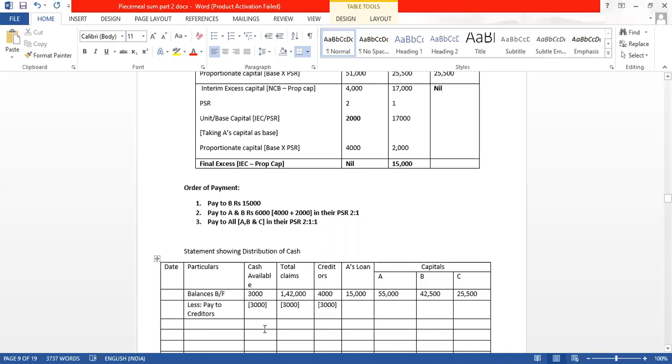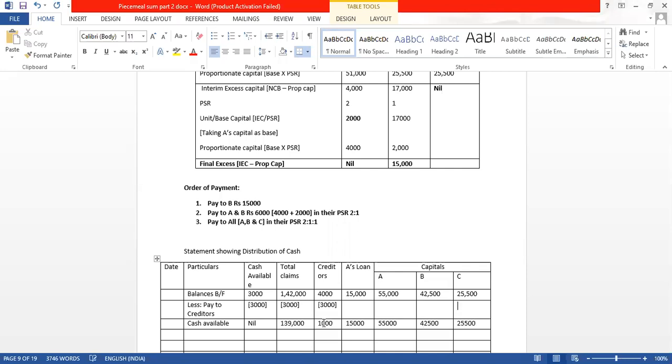Then our cash available becomes nil. So this will become 1,39,000. This will become 1,000. This is not touched, so the same amount.